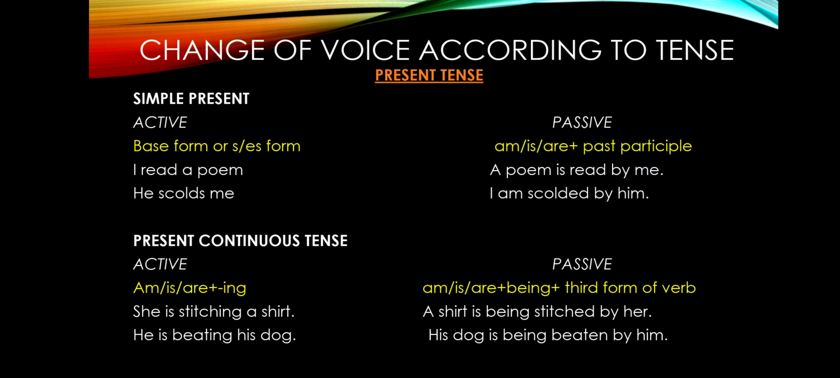So, the active formula is am, is, are plus ing. The passive formula is be verb, that is am, is, are plus being plus V3 form of the verb. So, she is stitching a shirt. It's a continuous sentence, present continuous. So, a shirt is being stitched by her. By, we know we have to add by. V3 form is also compulsory, we know that. And as it is a sentence in continuous tense, that's why we are adding being here.